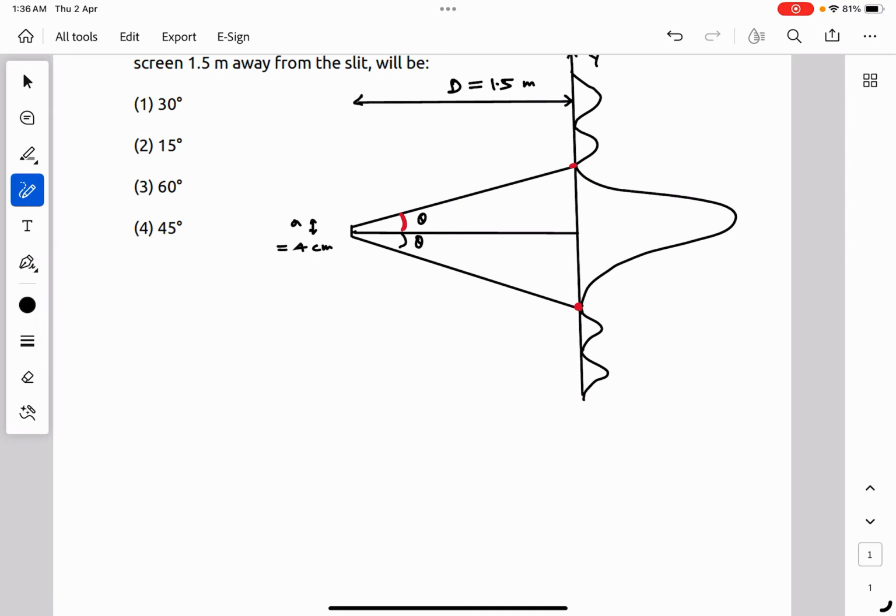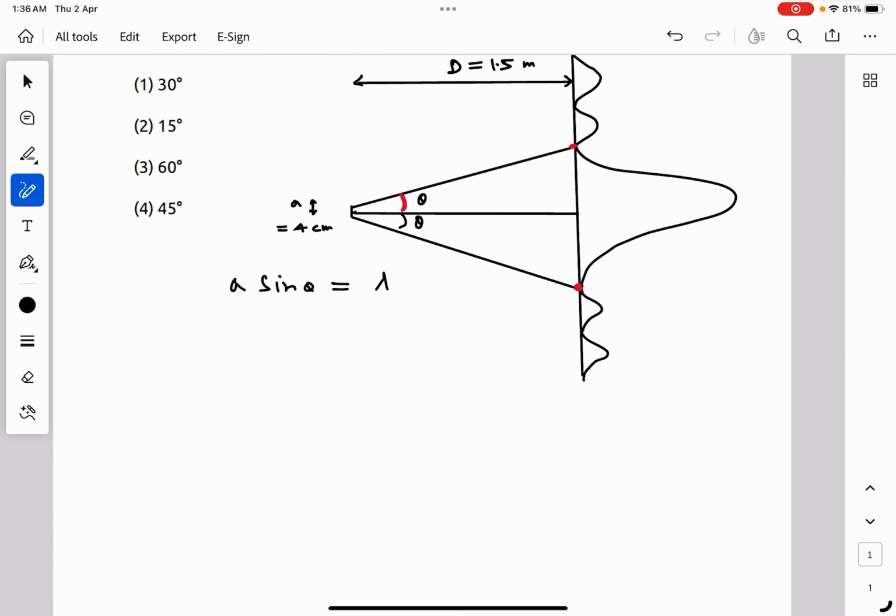Path difference for the first minima is given by a sin theta is equal to lambda, where a is the slit width and this is given to us 4 cm. So 4 sin theta is equal to lambda. Lambda is 2 cm. So we get sin theta equal to 1 by 2.